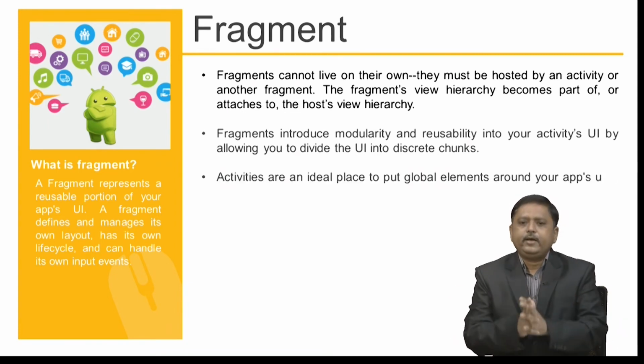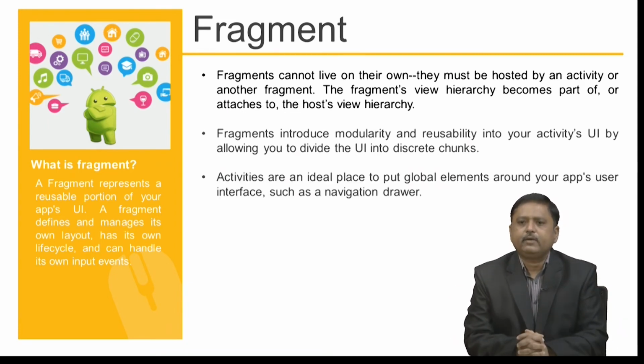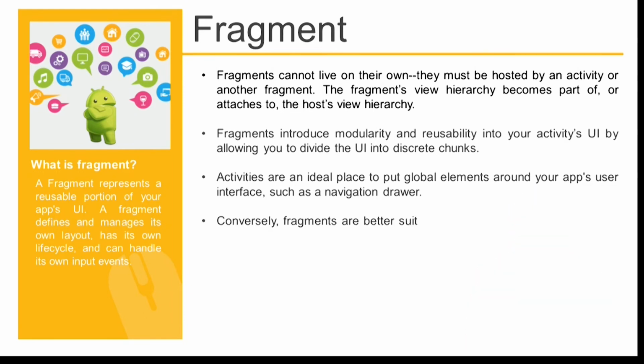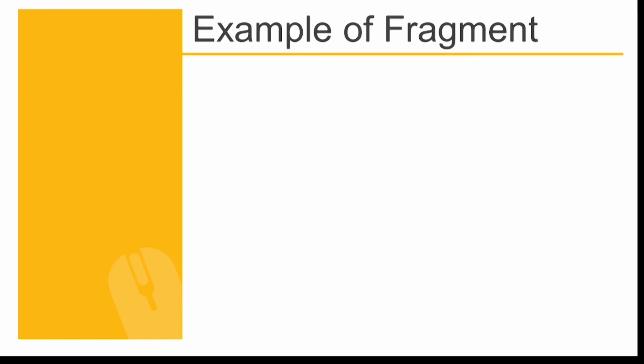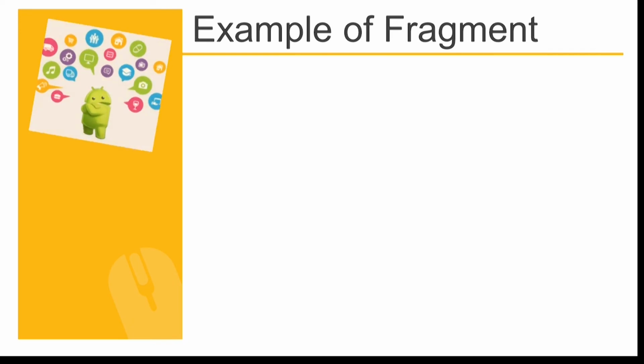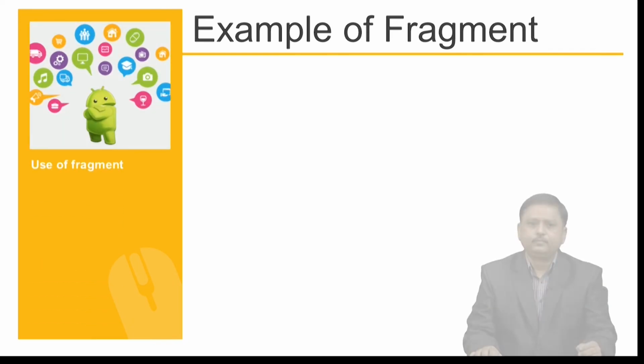Activities are an ideal place to put global elements around your app's user interface, such as a navigation drawer. Conversely, fragments are better suited to define and manage the user interface of a single screen or portion of a screen. Now, let us take an example of when a fragment is required.